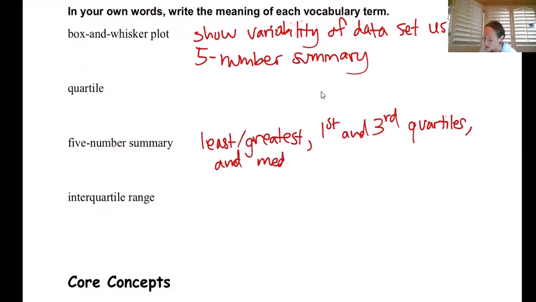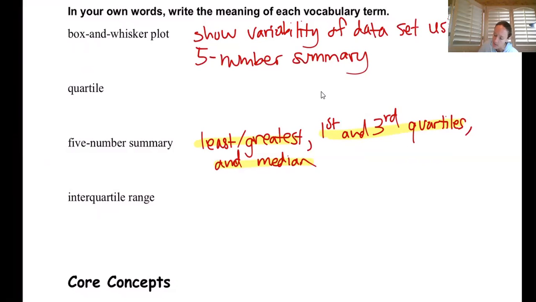Now, some of you might want to instead put this in the order that it shows up in the box and whisker plot, which would technically be the least, the first quartile, the median, the third quartile, and then the greatest. There are different ways of doing those 5-number summaries, but what's cool about a box and whisker plot is that it shows the highest and lowest it goes, the spread of the first and third quartiles, and then the middle of the data as well.